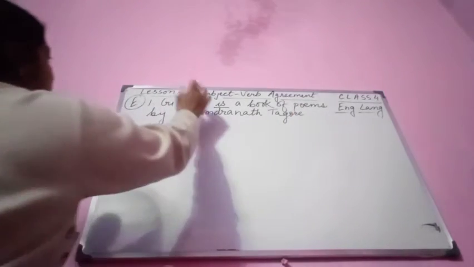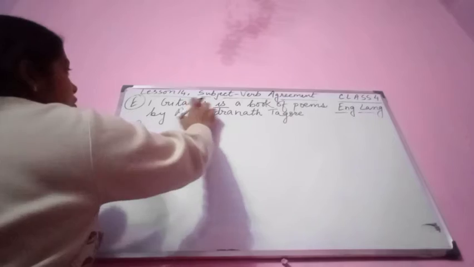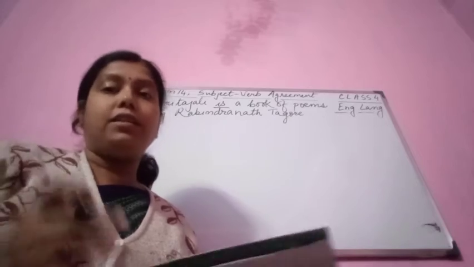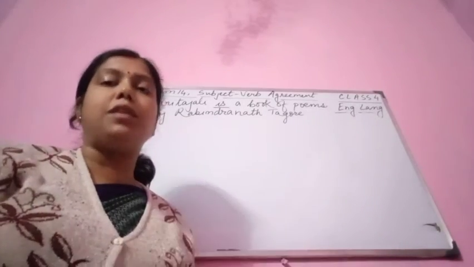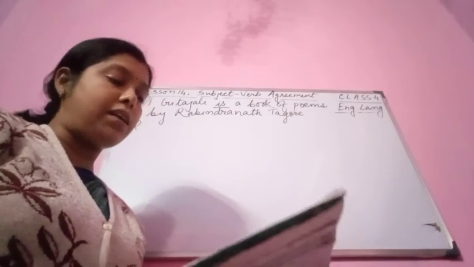So please see the subject here. Gitanjali is the subject here. So it is a book. We are using "is". The verb should agree with the subject, and the subject should agree with the verb. This is subject verb agreement. So, Gitanjali is a book of poems by Rabindranath Tagore.